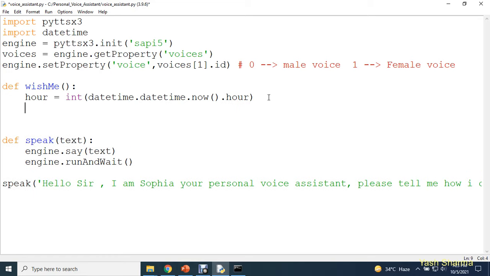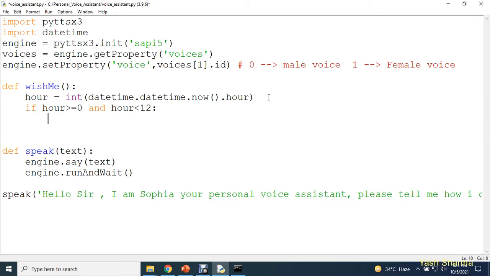Okay, and now here I'm going to check one condition. If hour is greater than or equal to 0, and if hour is less than 12, then I'm going to call this function speak. Okay, and you know what this speak function will do? We are going to pass a text into it, and your engine or your voice assistant will speak that. So if the hour is greater than 0 and less than 12, then this Sophia is going to greet me as good morning.